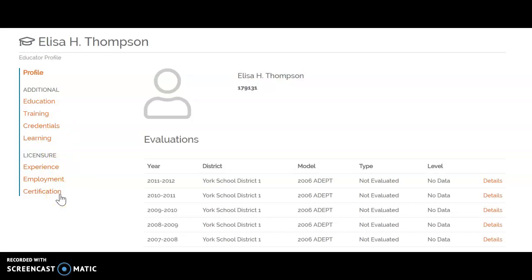It's all there available for the educator anytime they need documentation for any type of thing, whether they are applying to new positions or districts, or just need it for revalidation or for enrollment in new programs that may pertain to their job status.